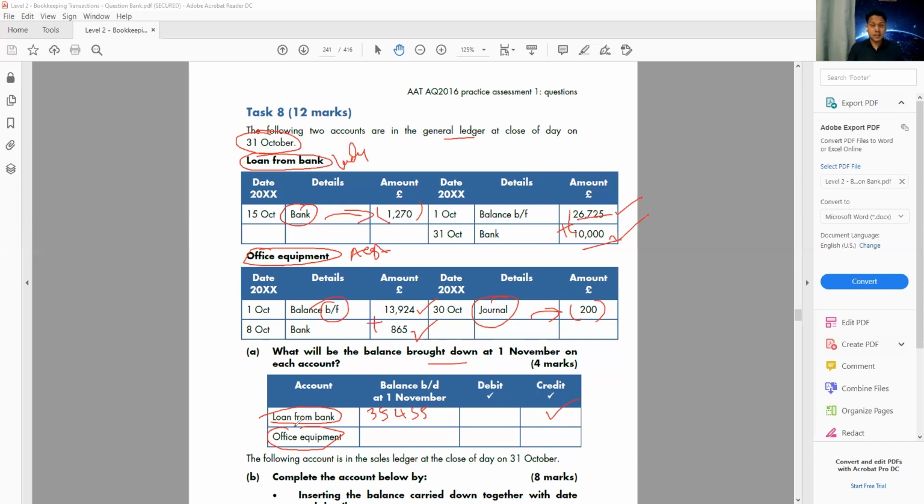The next one we have here, office equipment. We can see here, opening balance 13,924 plus 865 minus the adjustment 200, and this is 14,589. 14,589, and that's my debit because that's my asset. Very well done, Nazia. Very well done, Banu. So this is the question that normally comes in the exam. Make sure you understand it really well and you answer in the exam very well.